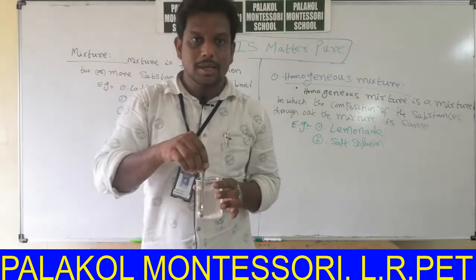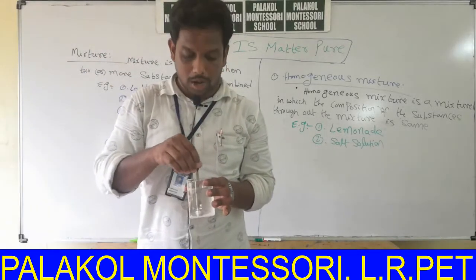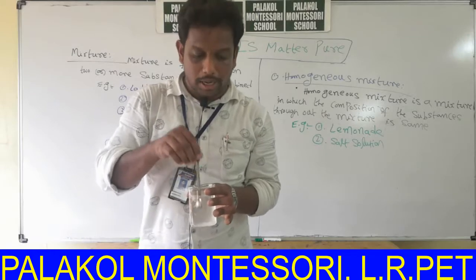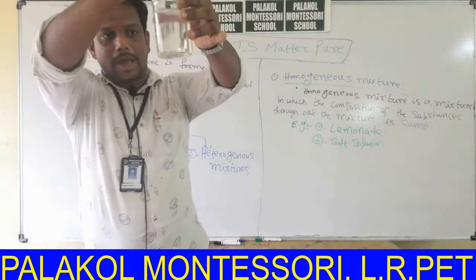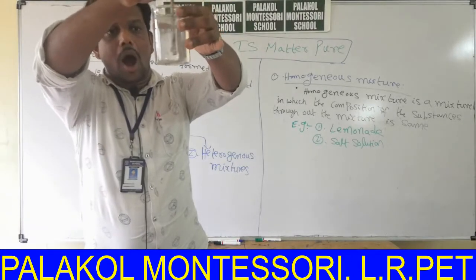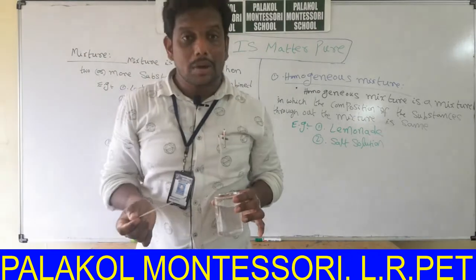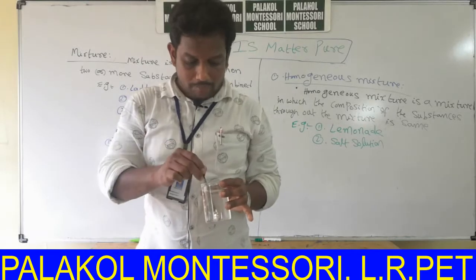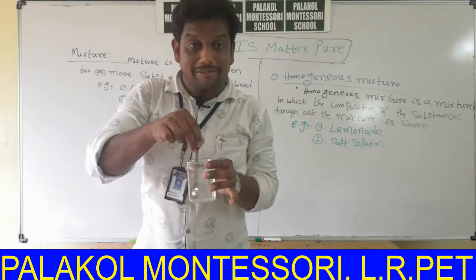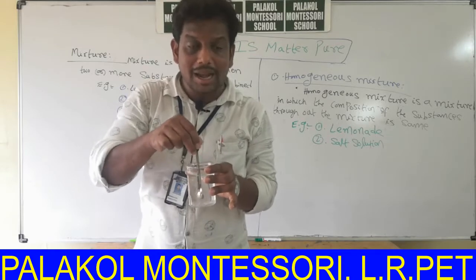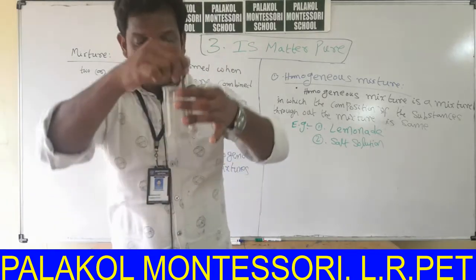That means on stirring all the salt particles are dissolved in water. After total dissolution, can we distinguish salt particles in water? We cannot distinguish salt particles in water.